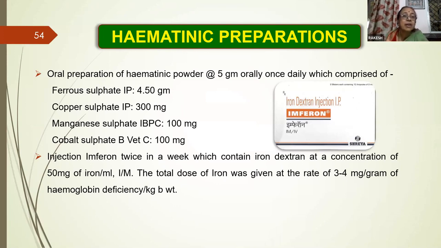The oral preparation of hematinic powder is given at the rate of 5 gram orally once daily, which comprises ferrous sulfate, copper sulfate, magnesium sulfate, and cobalt sulfate.